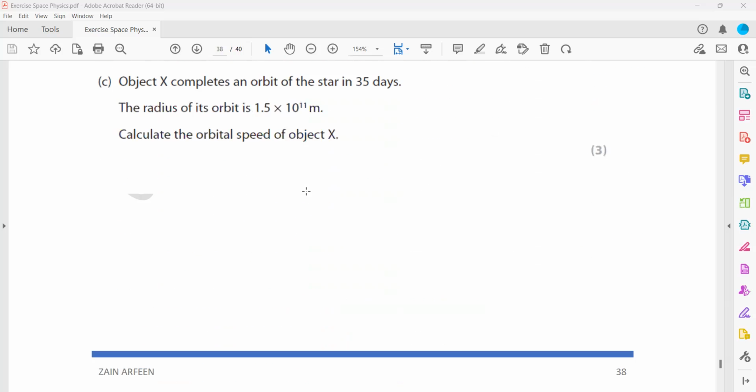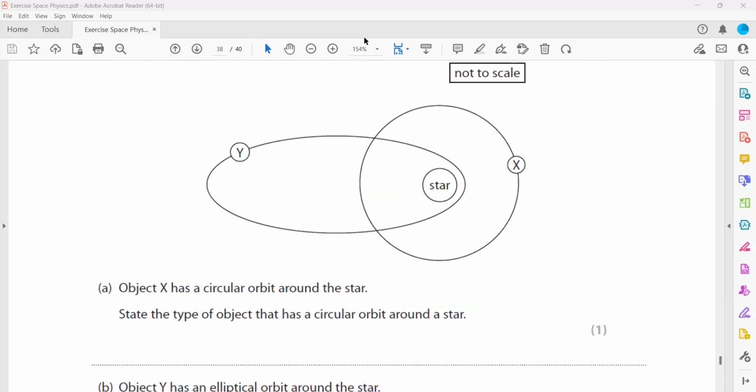Object X completes the orbit of the star in 335 days. Calculate the orbital speed. The radius is given. Usually the time period is given, the radius is given, and we need the orbital speed. Object X is moving in a circular path. Your orbital speed is orbital distance over time. What is the orbital distance as the object is moving in a circular path? If the radius is r, speed is distance over time. Distance will be equal to 2 pi r and the time is T. So speed is 2 pi r divided by T.